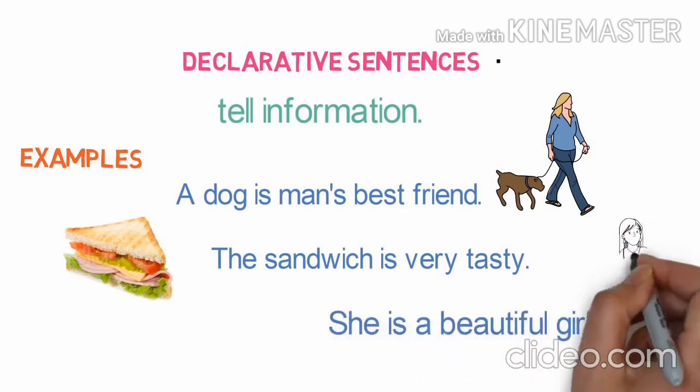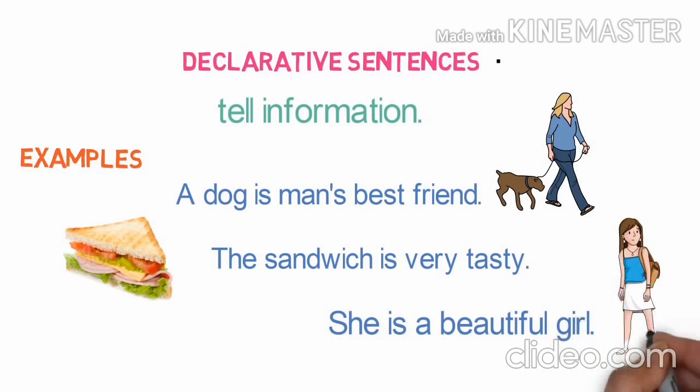She is a beautiful girl. She is a confident girl. He is a good player. He is a good athlete. All these sentences declare some meaning, some information to you, and these sentences always end with a full stop. Let's begin with the next type of sentence, the interrogative sentence.